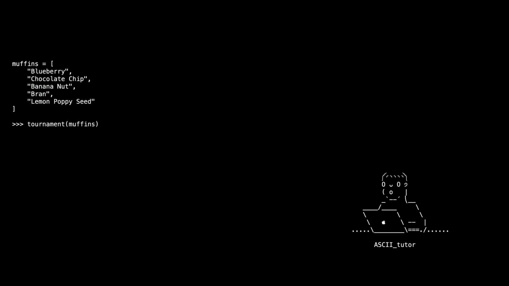Let's run it. My decide function is basically the input function and simply asks, which one is better, A or B? A, of course. This continues with every possible pair of muffins. I'll spare you to witness each increasingly hungry decision.